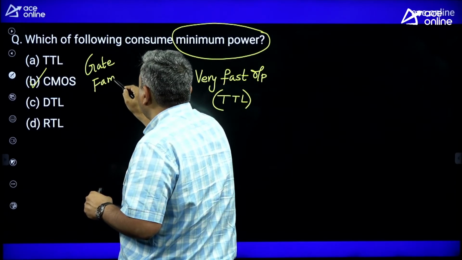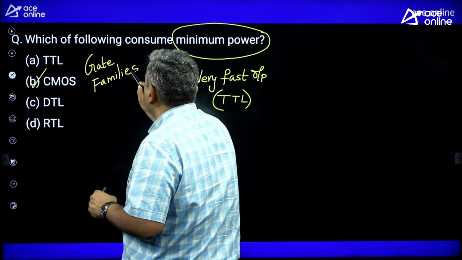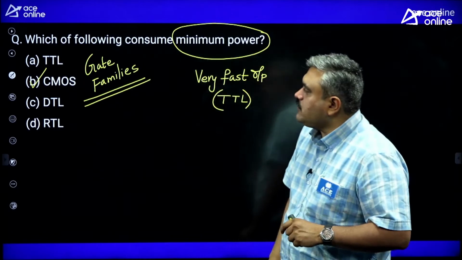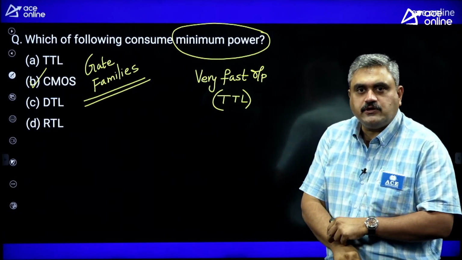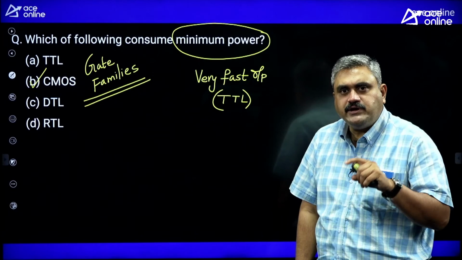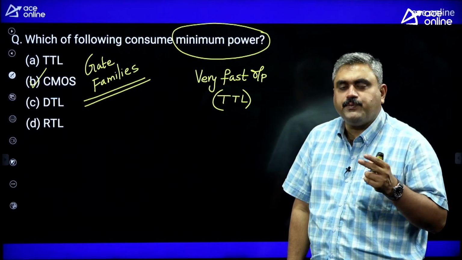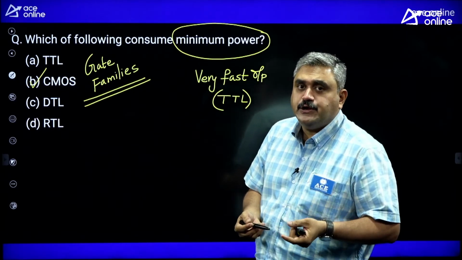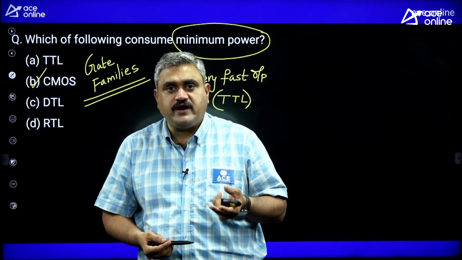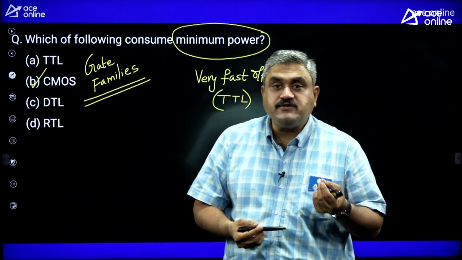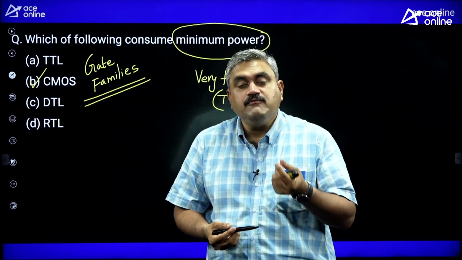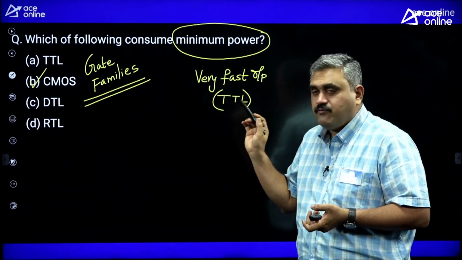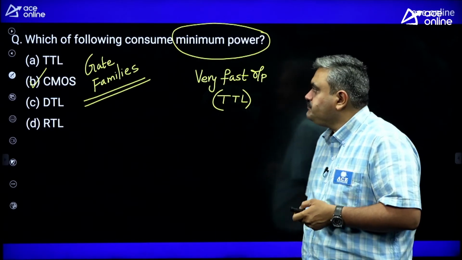One question generally in competitive exams comes from here. Diode transistor logic, resistor transistor logic, complementary metal oxide semiconductor, transistor logic. CMOS has minimum power requirement, TTL speed is very high. These two points are very, very important. And what logic families they denote, where you take the output, what is the standard input, these type of things. Propagation speed, propagation time, delay, which one is less, such type of things you try to get hold of. So one very, very important area.